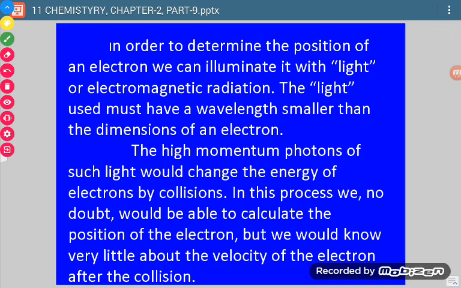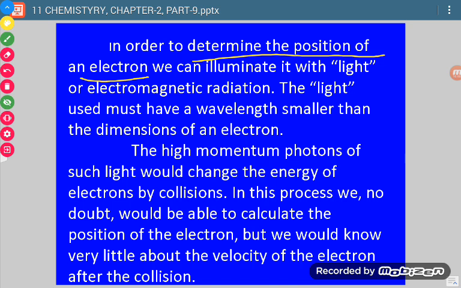Now suppose we want to check the position and velocity of an electron. So how can we check?